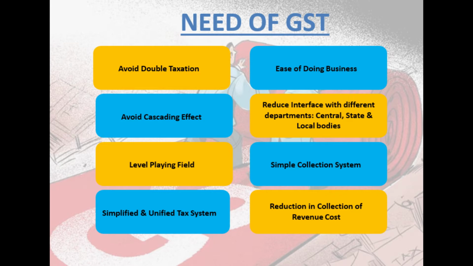Then simple collection system. Simple collection system means the payment is net based, so you can pay from your establishment directly from your bank account, facilitating internet payment. So, simple collection system and reduction in the cost of revenue collection. For revenue collection also there is a cost.